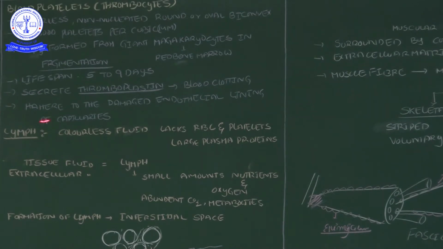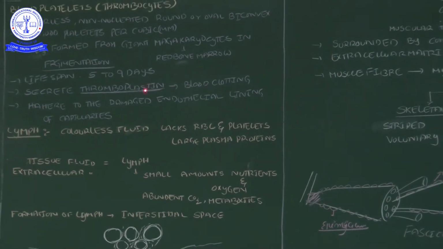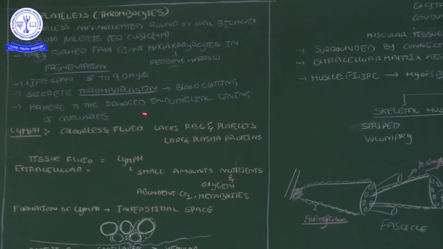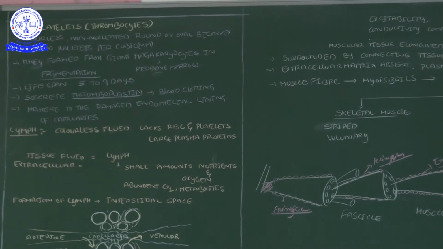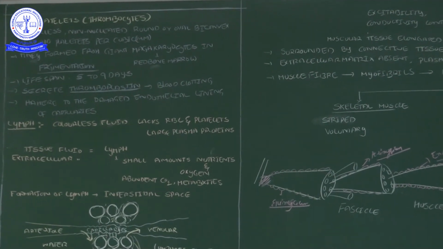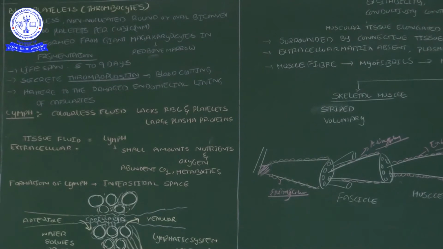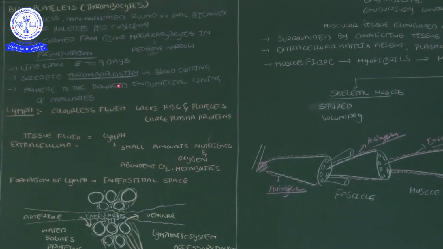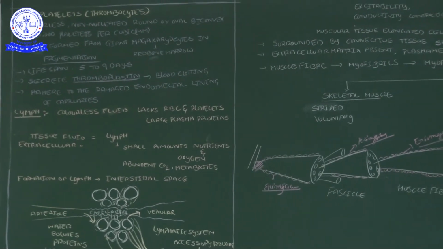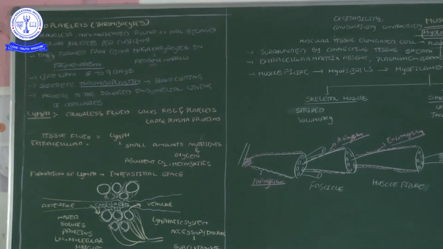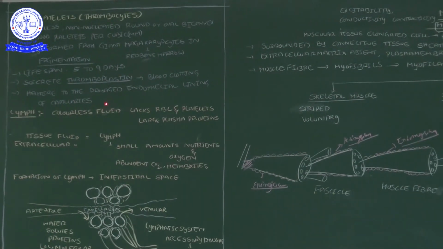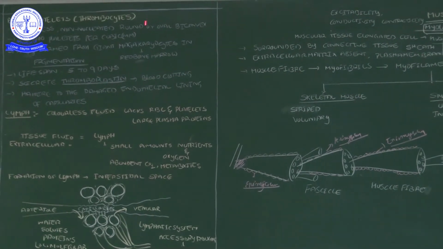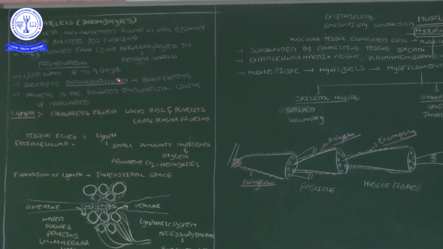And then next, during the blood clotting process, these platelets go to the damaged endothelial lining. If the skin is torn or has a small hole, blood comes out from it. At that time, these platelets act as a plaster, or like M-seal, you know. When any vessel has a small hole, we fill that hole with M-seal, we keep it there.